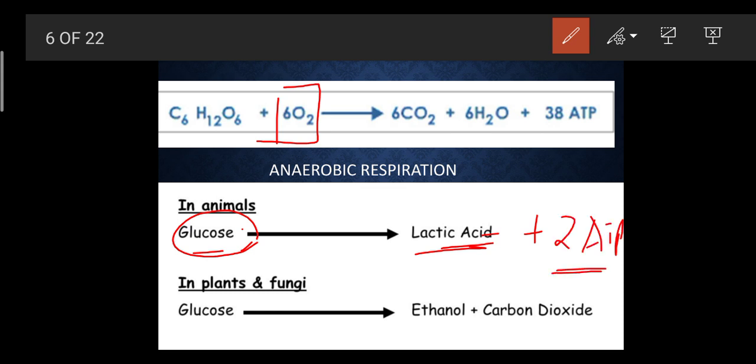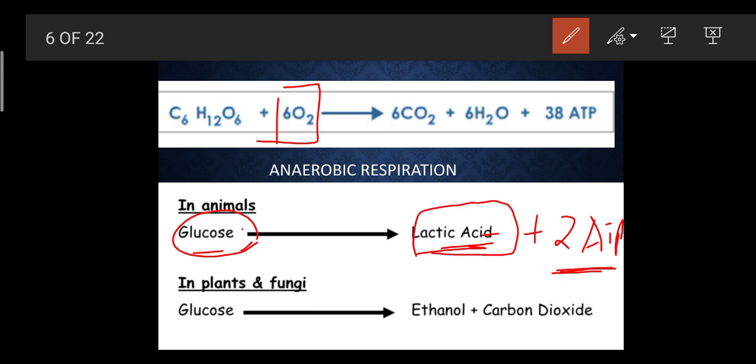Okay, why this 2 ATP only? See, for a complete breakdown of glucose, it has to be 38 ATP. But this 2 ATP shows that there is an incomplete breakdown of a glucose. Okay, this is an indication. And what is in lactic acid?